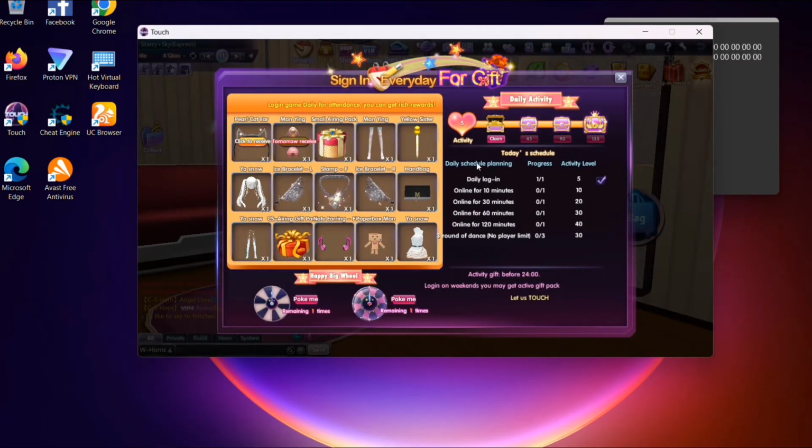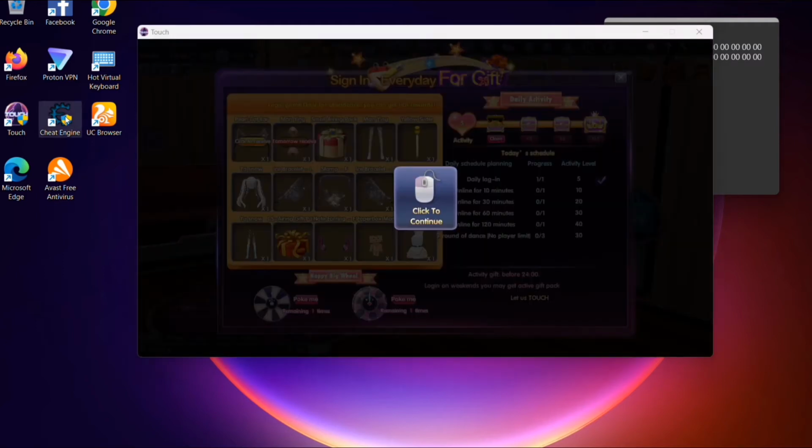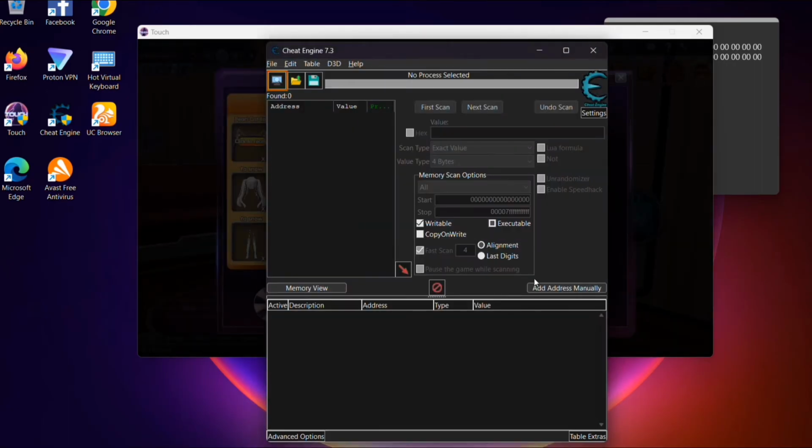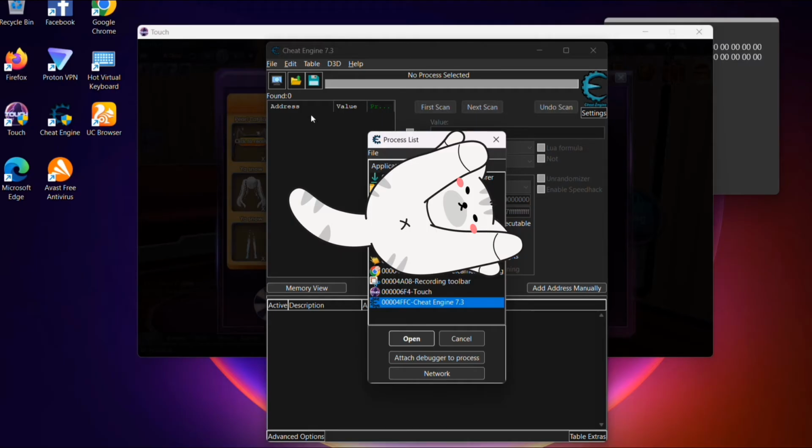So after you open your Touch account, you can now open Cheat Engine. So as you can see here on the left side, click this file and click Touch.